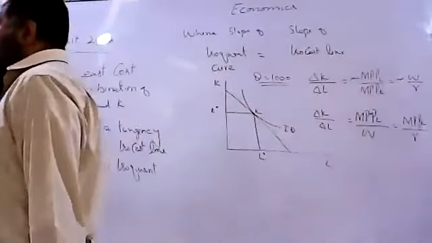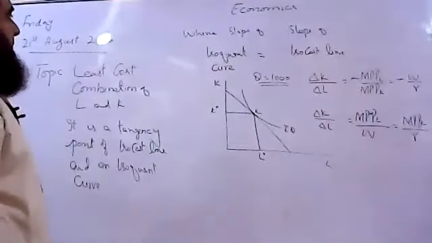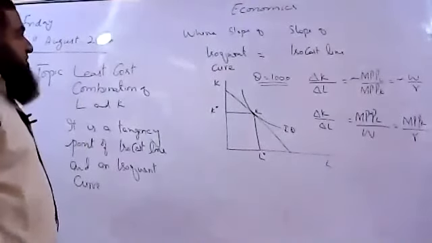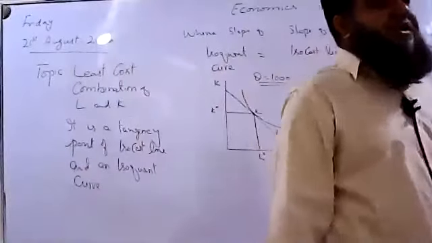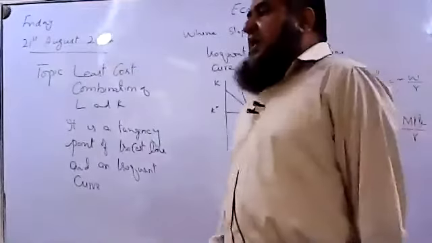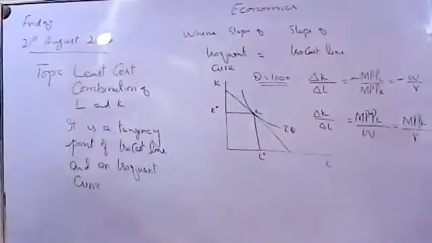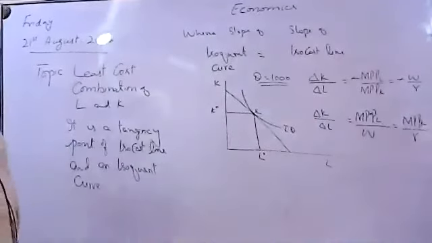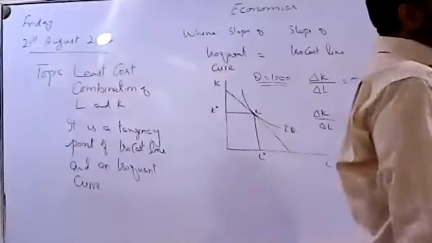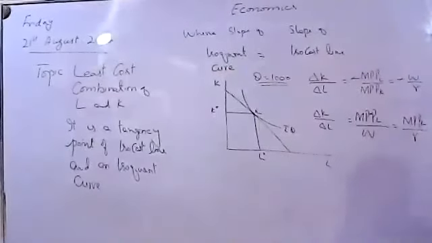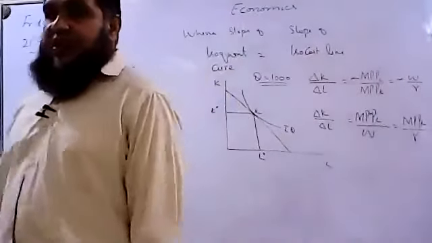That's about our producer behavior that we have studied till now. First we studied the production function, then the short run production in which the law of diminishing returns was analyzed, and then we started the isoquant curve, and later on we started what? Isocost line. So all these things are about the producer behavior. This is a microeconomic analysis of the producer behavior.